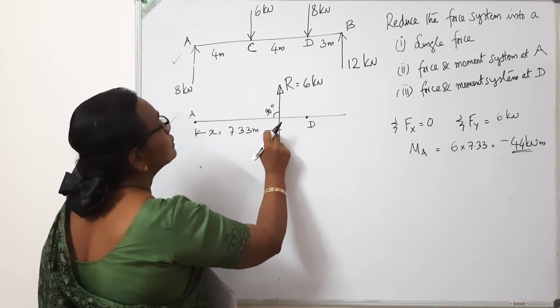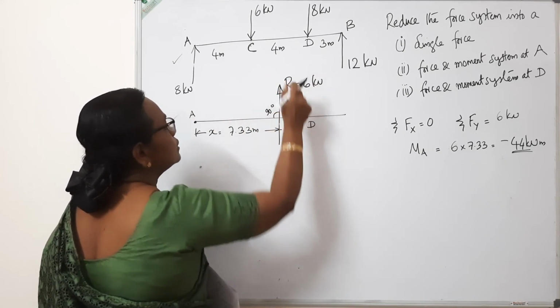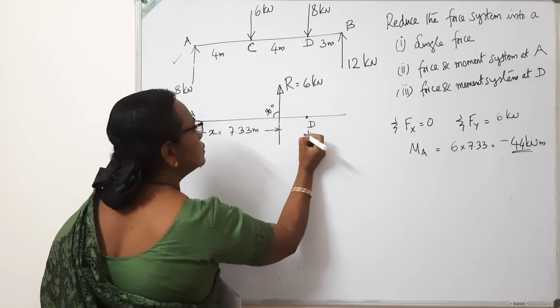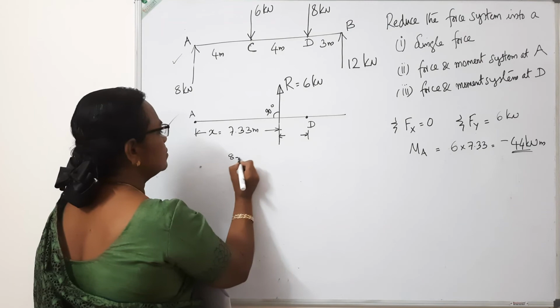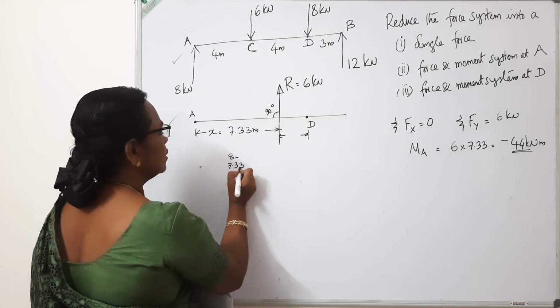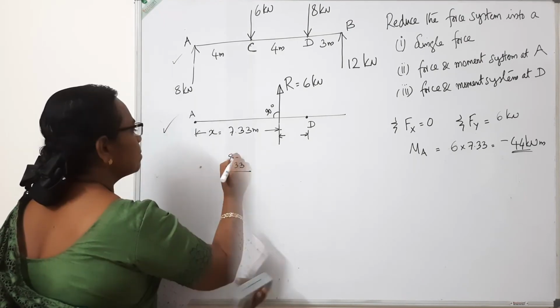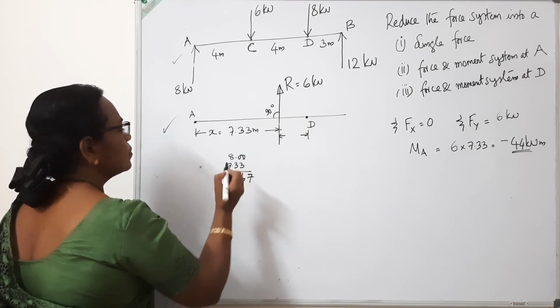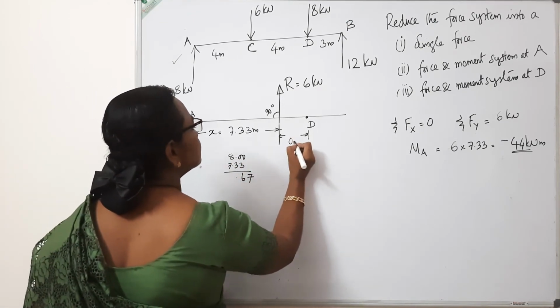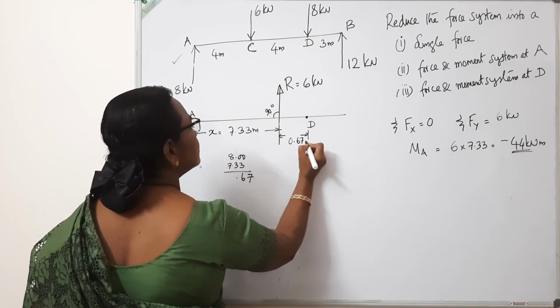This is 7.33, and totally it is 8. So this distance will be 8 minus 7.33, which works out to 0.67.